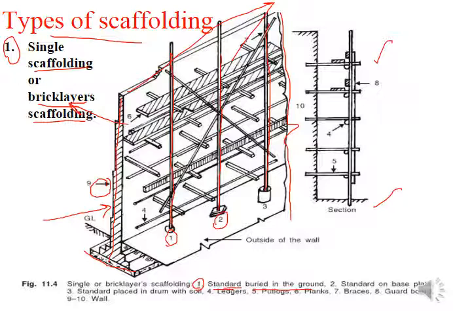We are not talking about the material here. It may be steel, it may be wood, or any other kind of cast iron, or any other metal. We are not discussing that, but we are discussing the layout. Its geometry of the scaffold, we are defining its components, and those components are going to be defined as standard if it is a vertical component. So the first one is the standard, and how you are providing a foundation for these vertical component standards. In the number 1 case, your standard is buried within the ground. You can see over here.